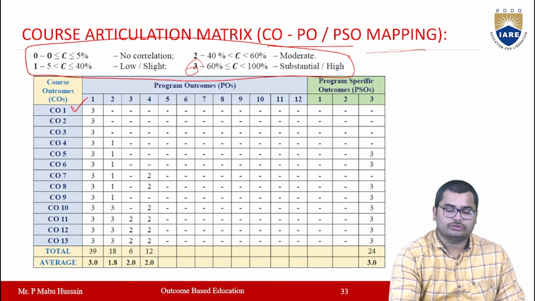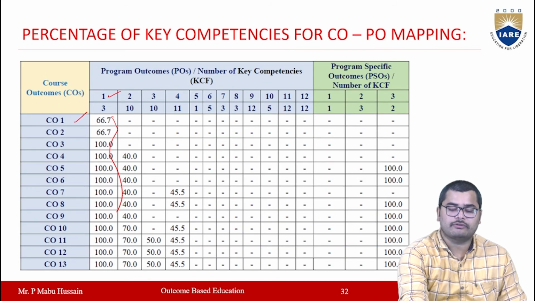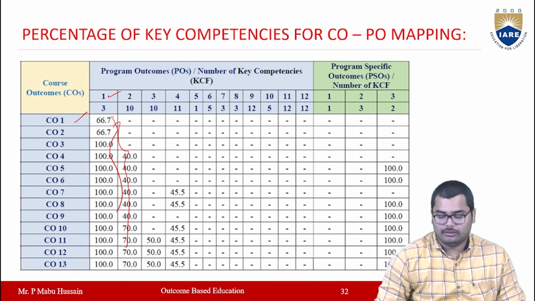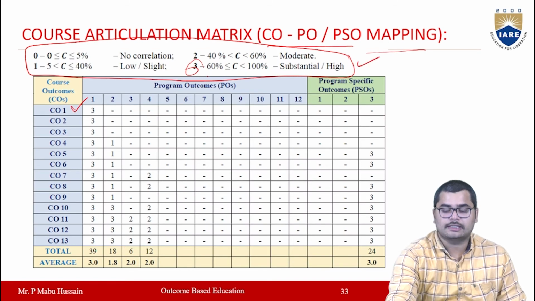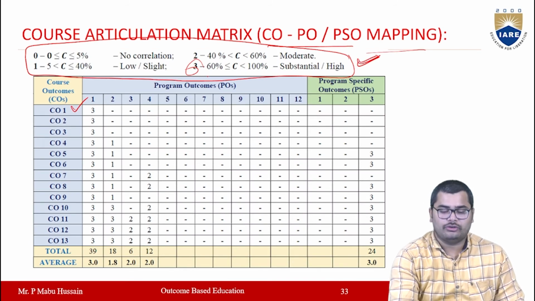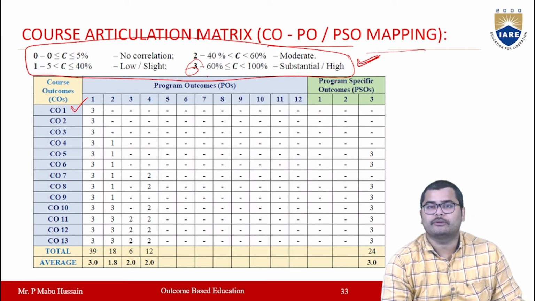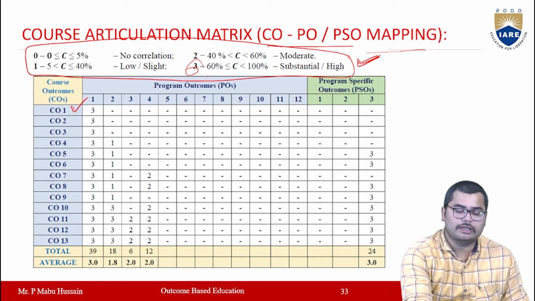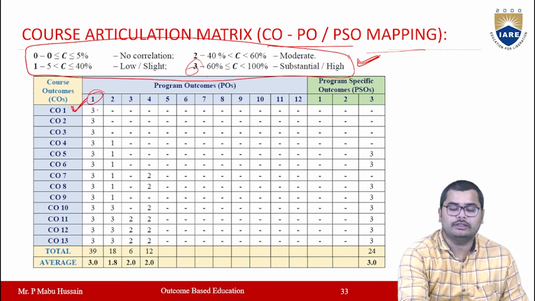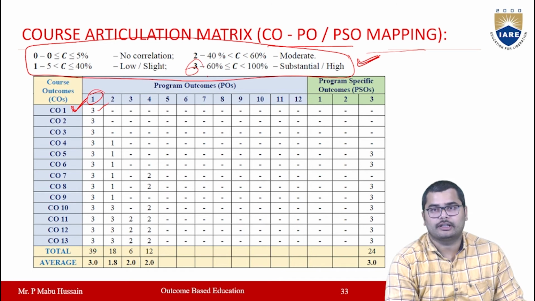Okay, so based on these percentages that we have defined in this table, and according to these levels, you can prepare a course articulation matrix. Right now, CO1 is mapped with level 1, a low relation.